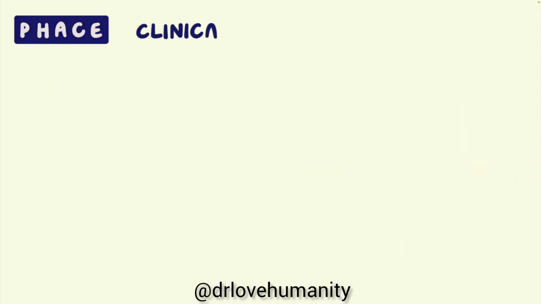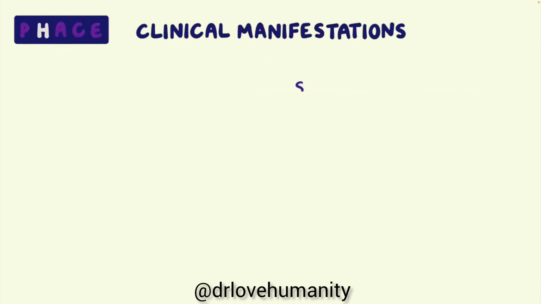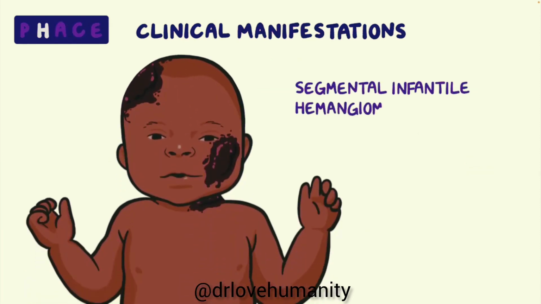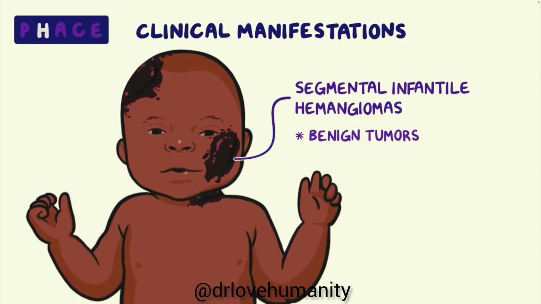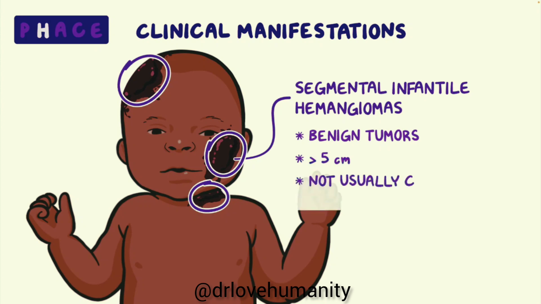Now, the most characteristic manifestation of Phace syndrome is segmental infantile hemangiomas, which are benign tumors presenting as soft red-blue marks typically on a child's face, scalp, or neck. These hemangiomas are typically large, measuring more than 5 centimeters. While the hemangiomas are not usually cause for concern, other anomalies associated with the syndrome can cause disability.